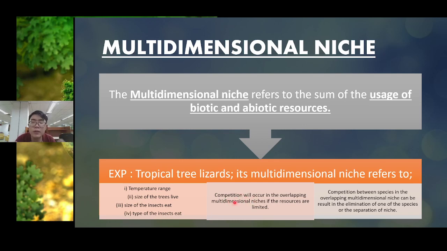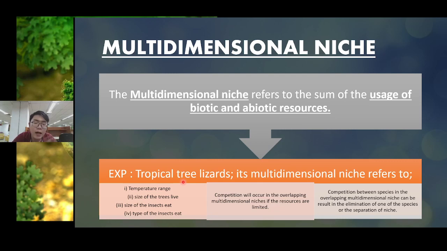Like humans, as students our competition is academic, right? The result, your academic, is one kind of competition. So animals also have their own kind of competition. The competition will occur in the overlapping multi-dimensional niche if the resources are limited. So this example is one type of multi-dimensional niche.